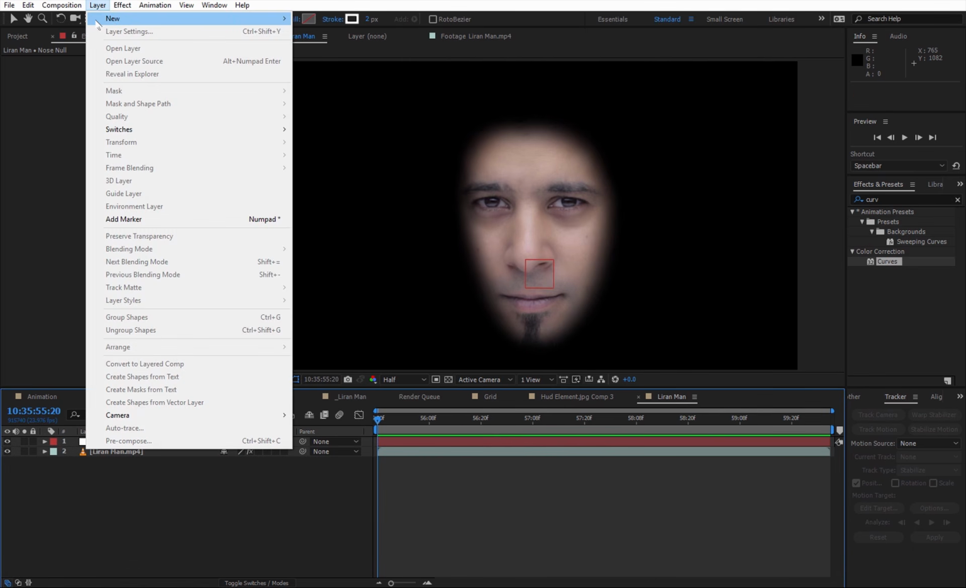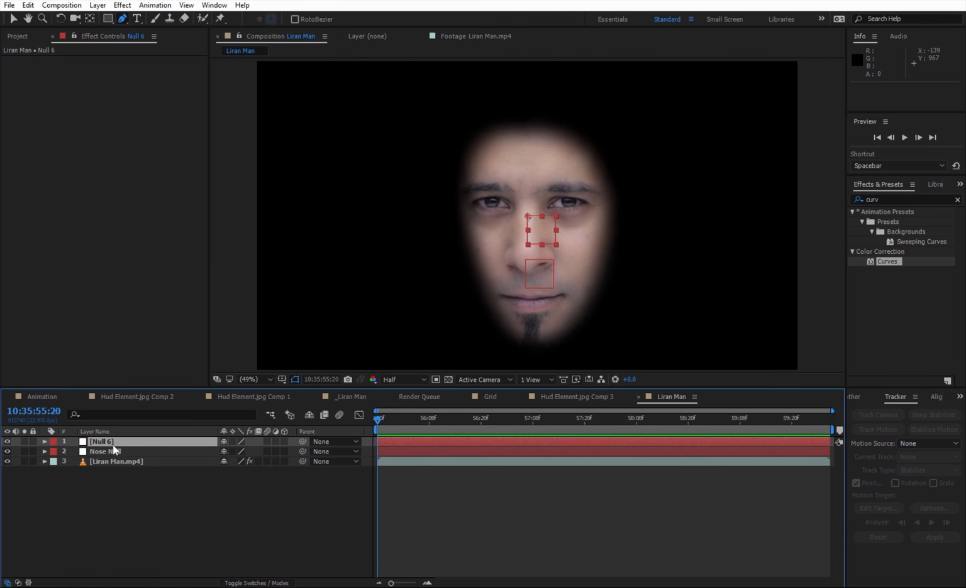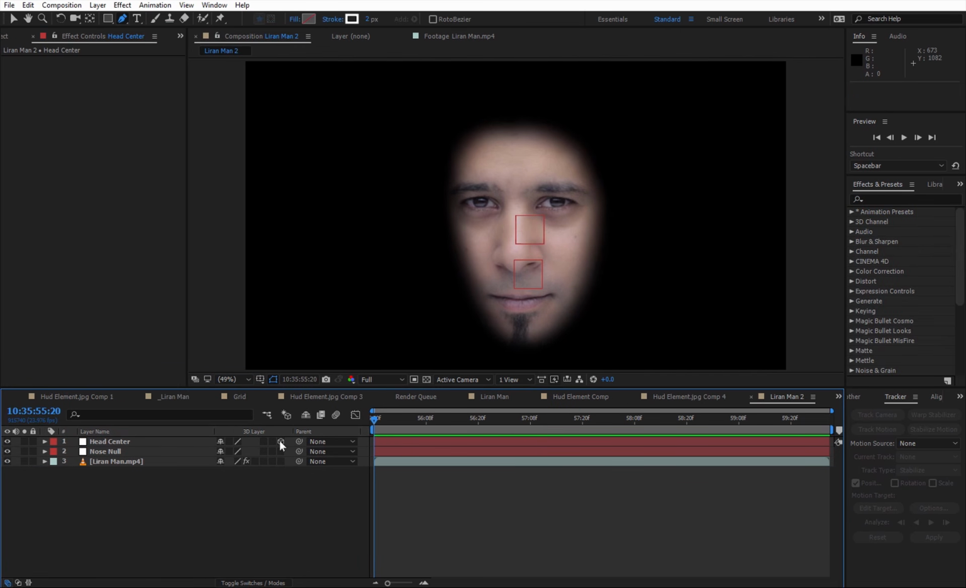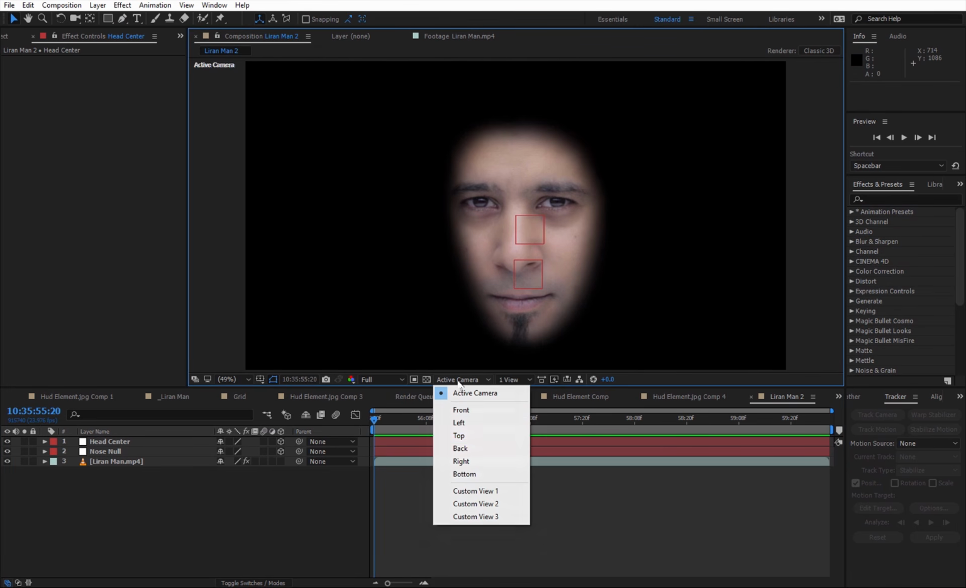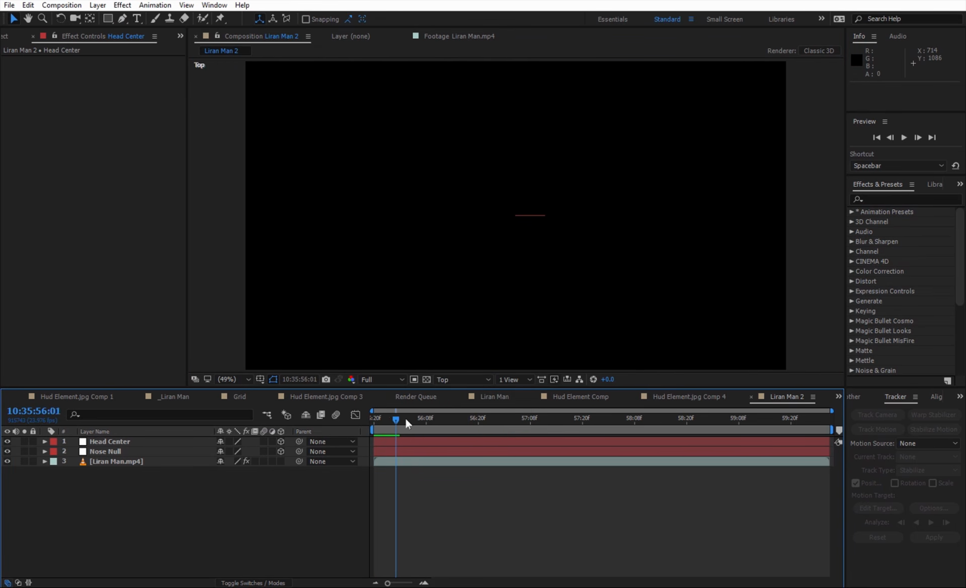So I'm going to create a new null, and I'm going to call this null head center, and I want to make both of them 3D layers. And now I want to go to the top view, and I want to watch how this moves so I can understand where to locate the head center.